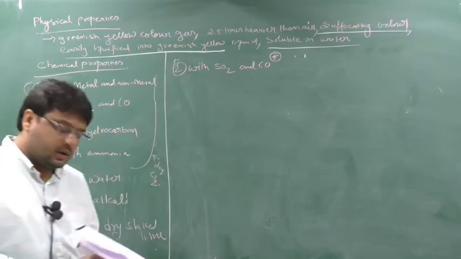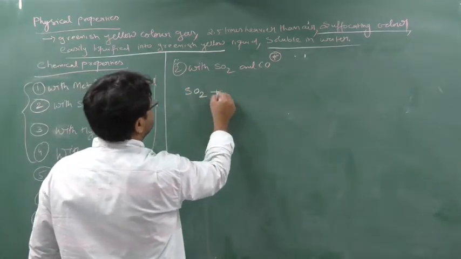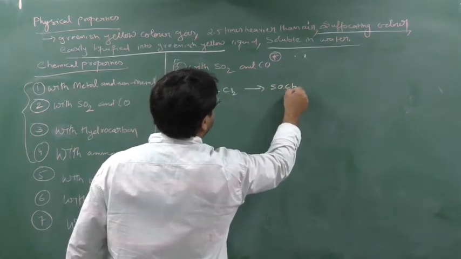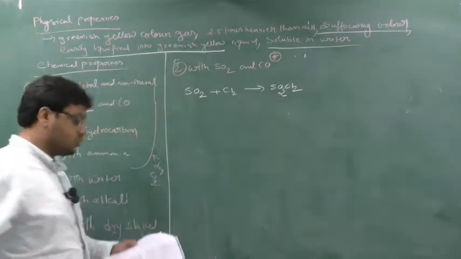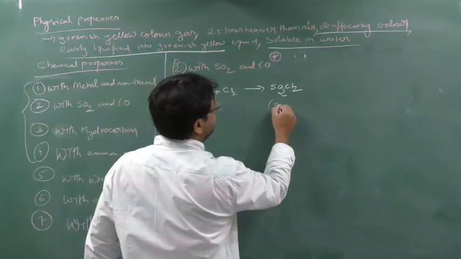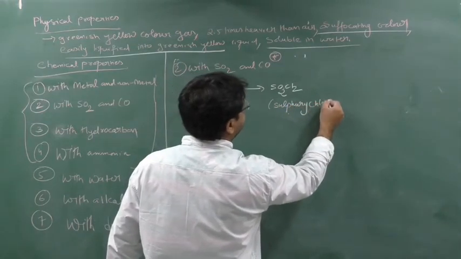So see here, SO2 plus Cl2, so it will generate SO2Cl2. Yes, SO2Cl2, and the name is sulfuryl chloride. This is important, okay. Sulfuryl chloride.